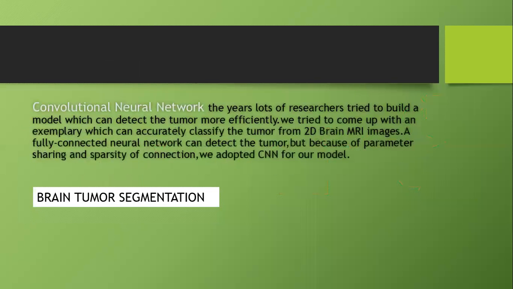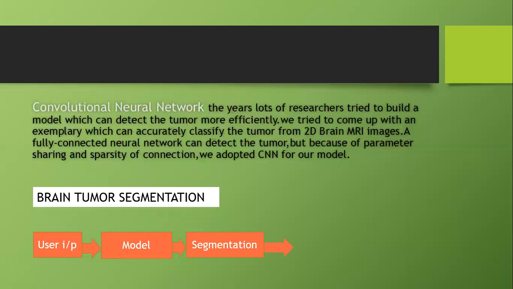Now let's look at brain tumor segmentation. Before that, we are building two types of neural networks to build a model. The first one is the convolution neural network, which is gaining popularity nowadays. A convolution neural network is one of the variants of neural network used heavily in the field of computer vision. It derives its name from the type of hidden layers it consists of.